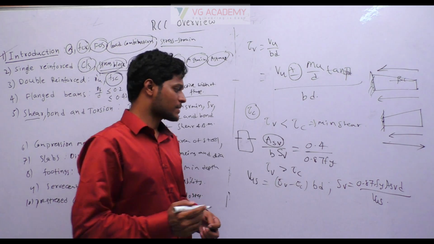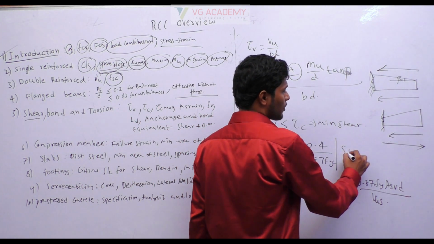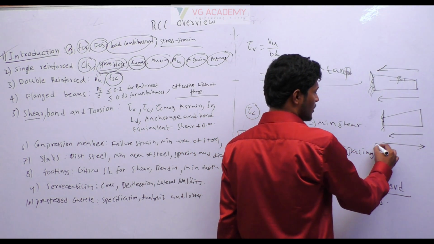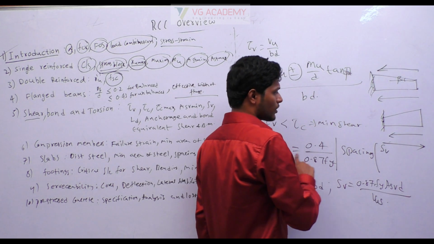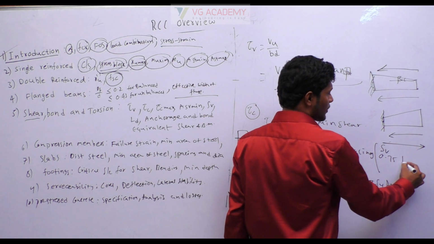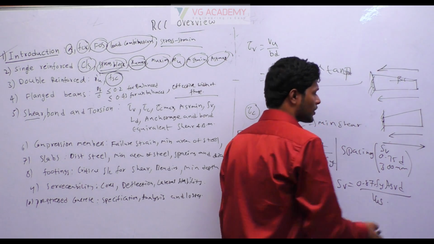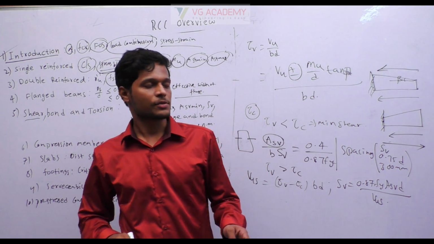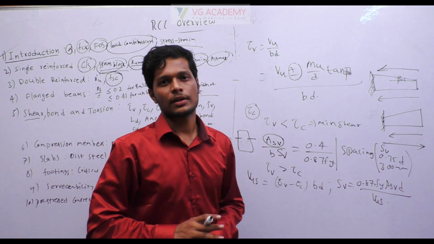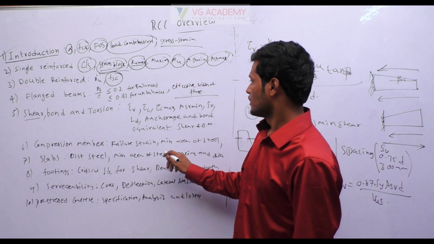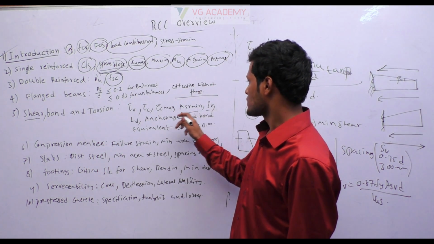After calculating the spacings, the spacing that you have to provide is the minimum of the sv that you have calculated, 0.75 times the effective depth and 300 mm. Among these, we have to take the minimum value as spacing. Okay, so those are important things about shear design. And so we have covered the Asv minimum, sv, tau c.